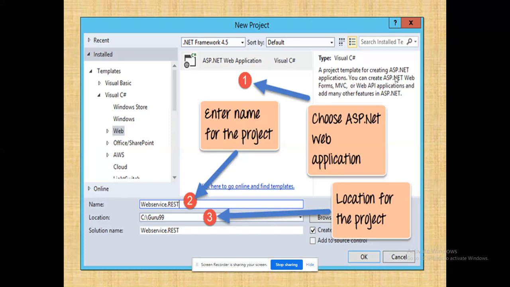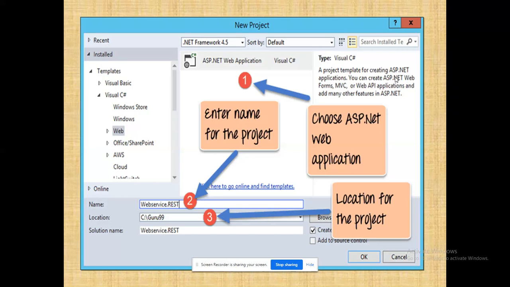So here, in the left side panel, I will choose web, because that is the place that will render my ASP.NET application. I'll tell you why it was shown through Visual C#, right? I think you remember that in JSP I could write my Java program within the scriptlet tag, right?